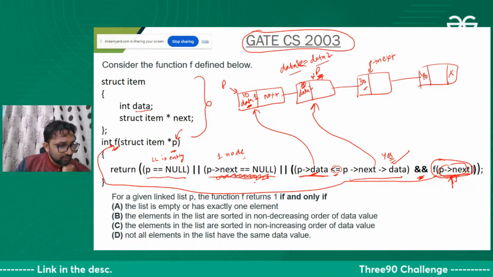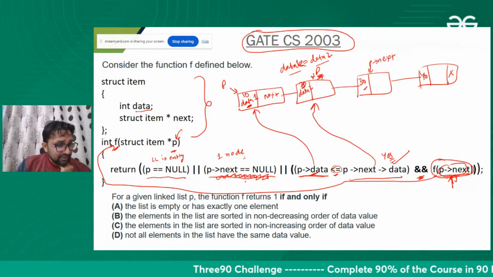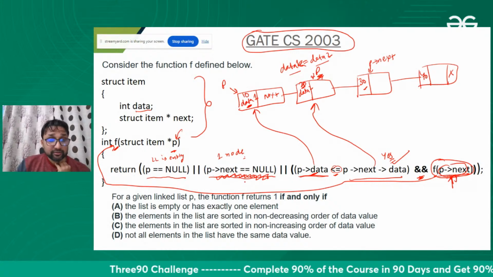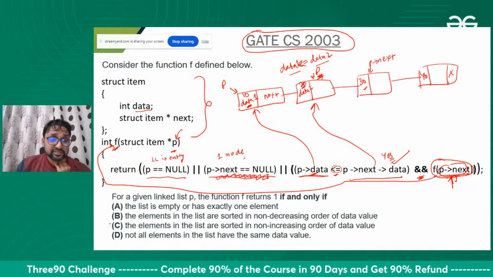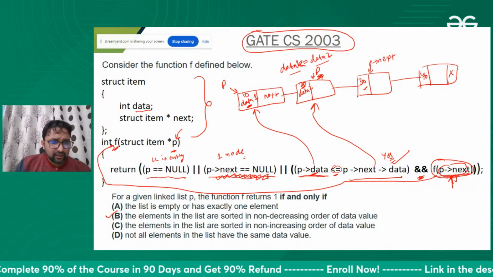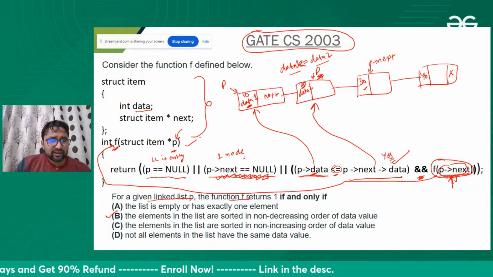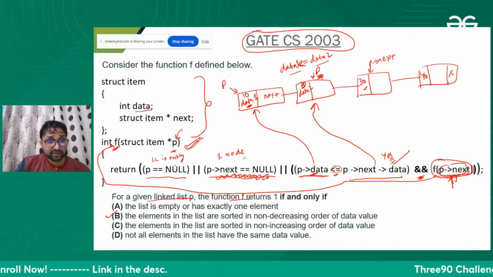Okay, so the answer you people are giving is right actually, and most of the people are saying the answer is B. And let's check out the answer first. We need to check, in this given linked list P, what is the function of this f, what does the function return.